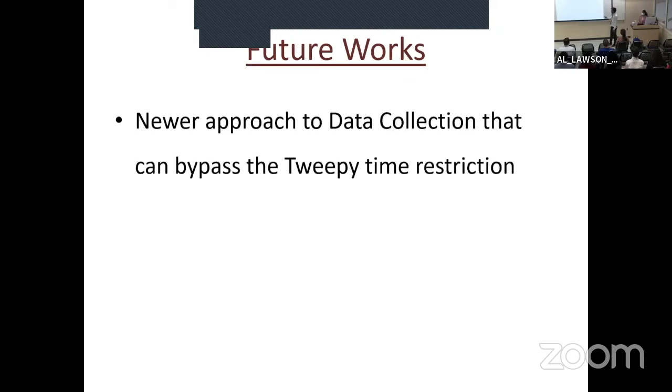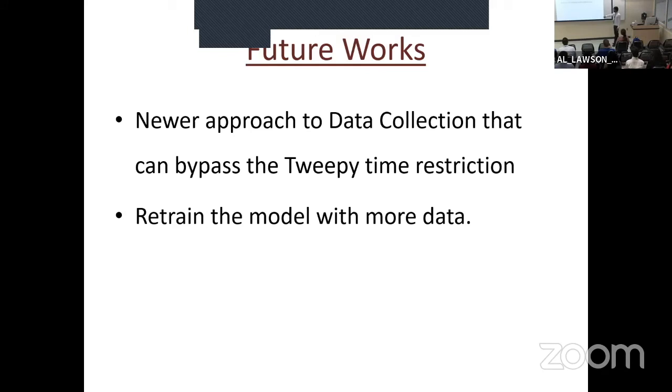So our future work is we have to find a new approach of data collection that can bypass the Twitter time restriction. That is web scraping. Currently, we are working on a framework of web scraping that is not going to use the Twitter API. So we have to make some framework by ourselves that will bypass the 1 month time restriction. After we collect more data, we retrain the model with more data, and then we perform statistical analysis on the classified data set.